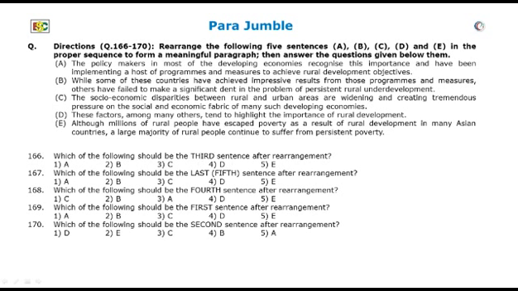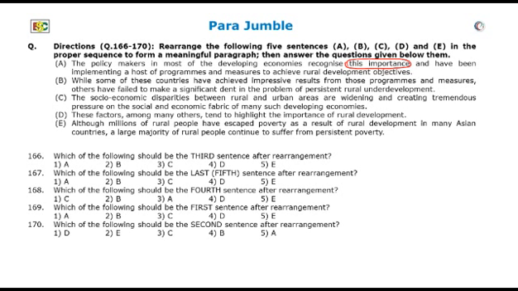So let's begin. The very first step that we must follow is finding out the first sentence, as most of the sentences apart from the first sentence contain certain phrases which do not allow them to be the first sentence. So let's analyze all the sentences one by one. Read the first sentence. The policy makers in most of the developing economies recognize this importance. Now, in this sentence, the phrase this importance relates to some importance which should have been mentioned before this sentence. So, this cannot be the first sentence.